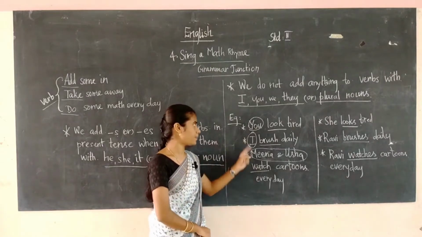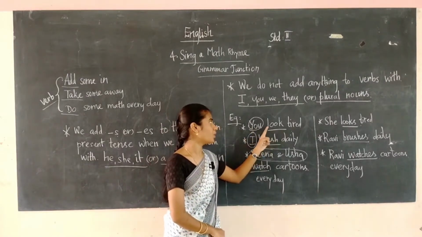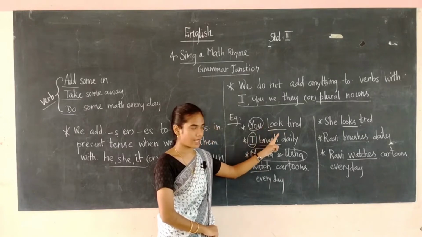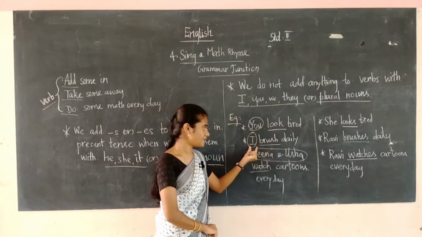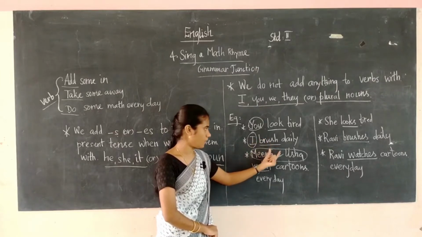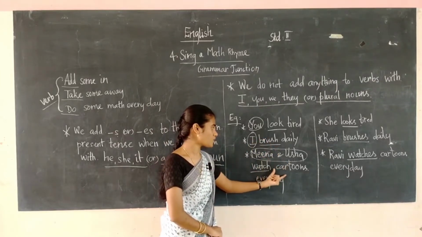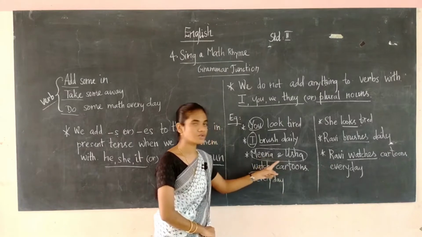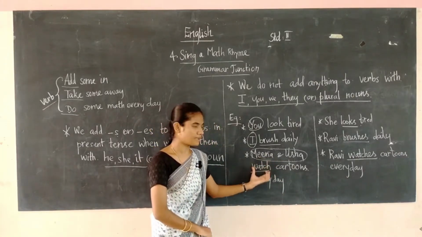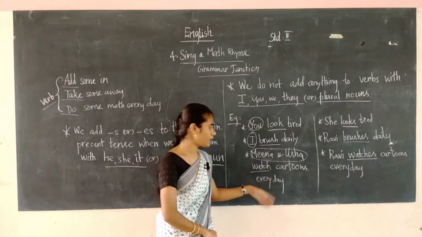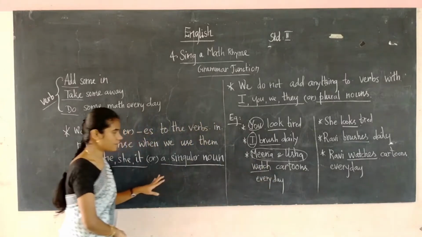So these are the examples. You look tired, so here with you, you have to write simply the verb alone. I brush daily, here with I, you have to write the verb alone. Then Meena and Usha watch cartoons every day. Here Meena and Usha, there are two persons, so it's a plural one, so you have to write the verb as it is. Okay, now we can see the example sentences for this.